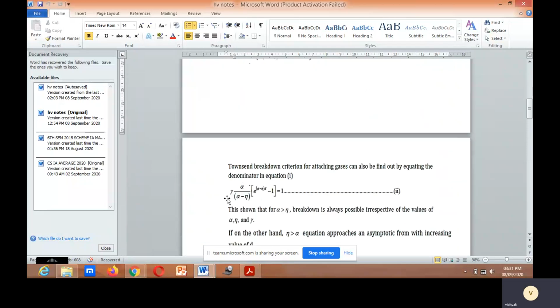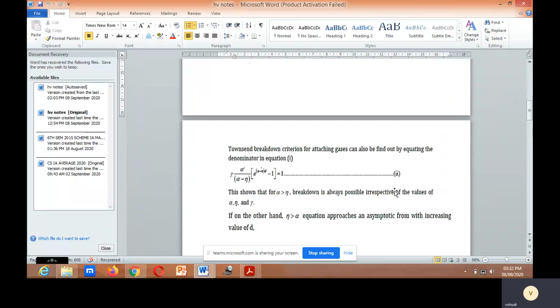If you equate the denominator, you will get gamma alpha divided by alpha minus eta, times e to the power of (alpha minus eta) d, minus 1, close bracket, is equal to 1. This is the Townsend breakdown criterion for attaching gases.